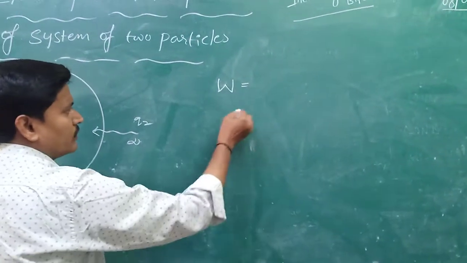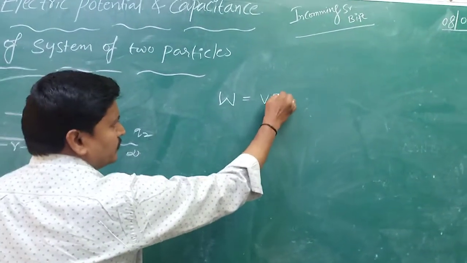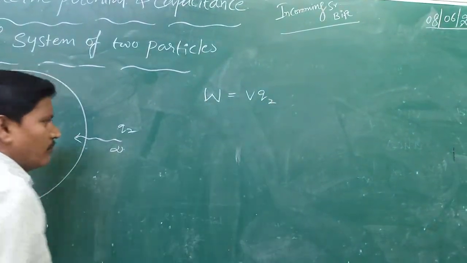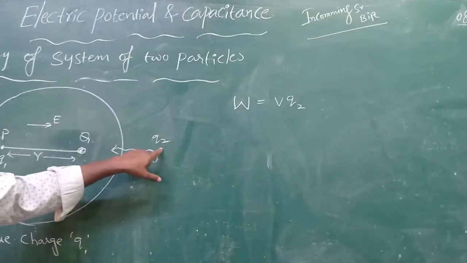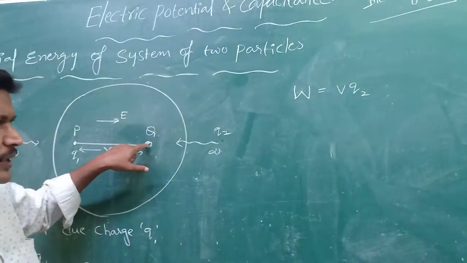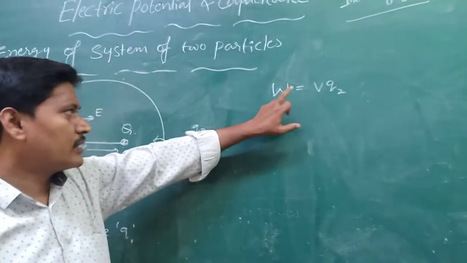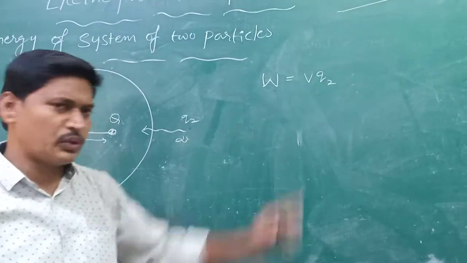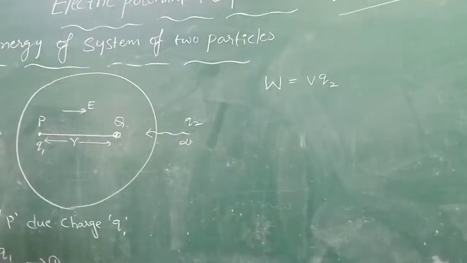Therefore, W is equal to V into Q2. Why? Because we are bringing the charged particle Q2 to point Q, so work is needed. That work done is equal to V into Q2 according to the definition of potential.